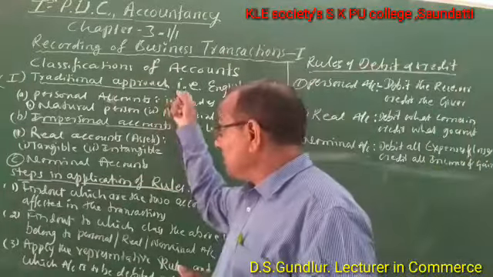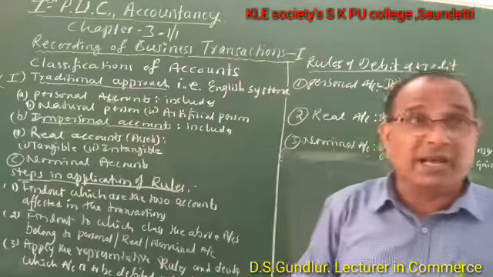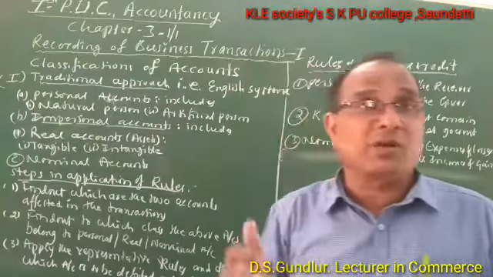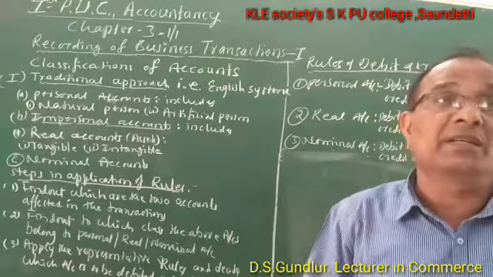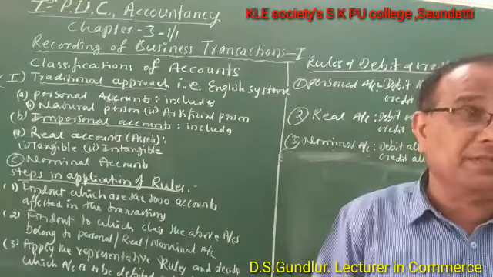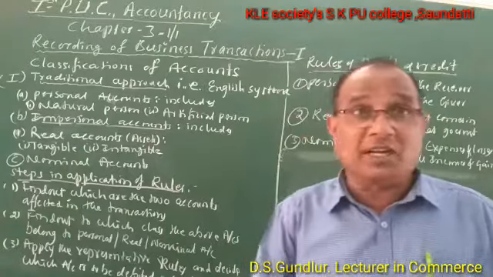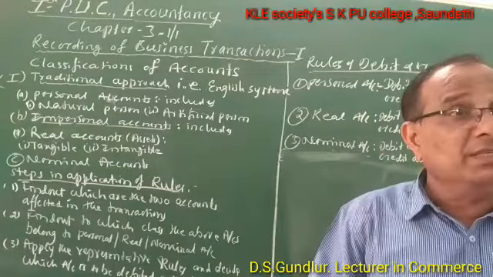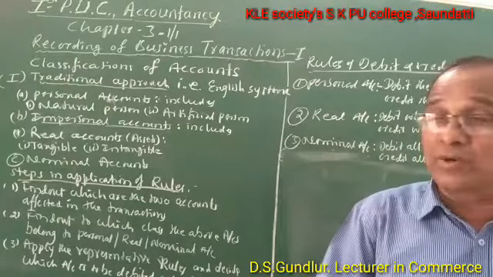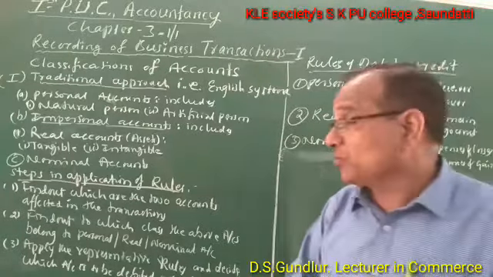Personal accounts include natural persons, that is, all of us human beings, where the name indicates the person, like Ram account, Santosh account, Vijay account, Manish account, A account, B account, C account. It expresses only a natural person.